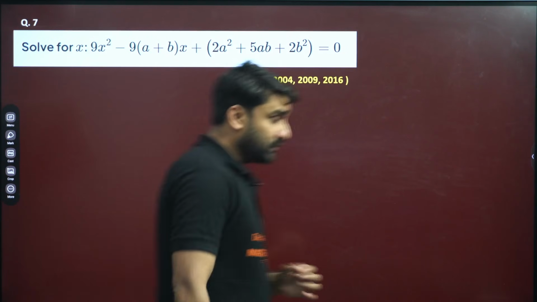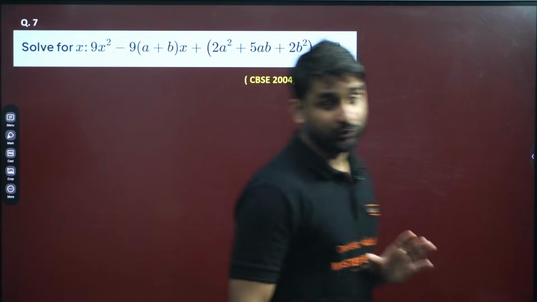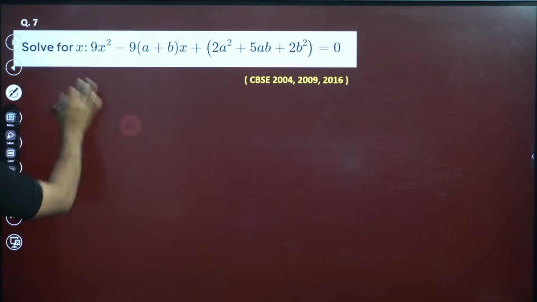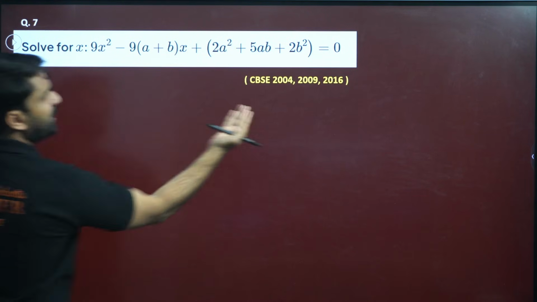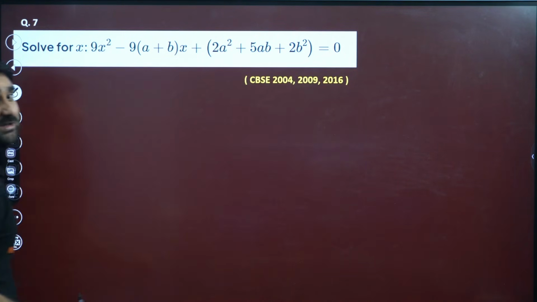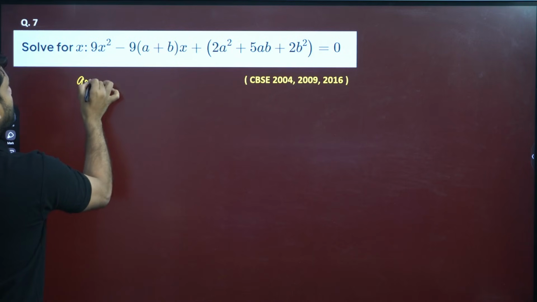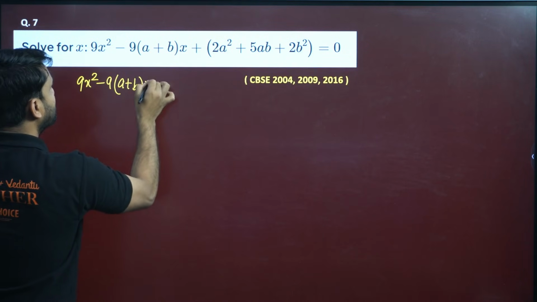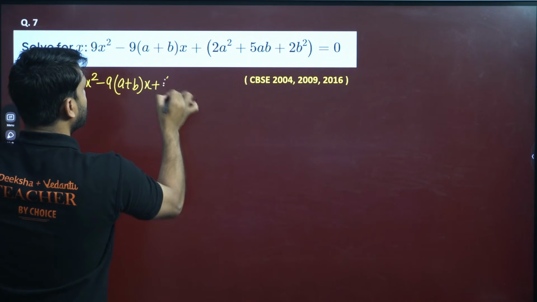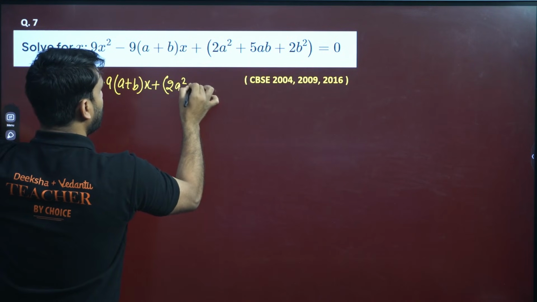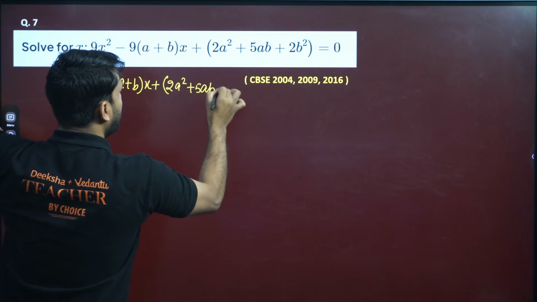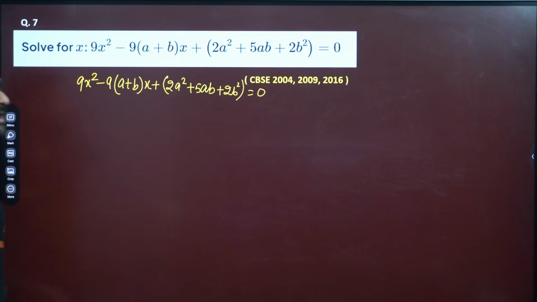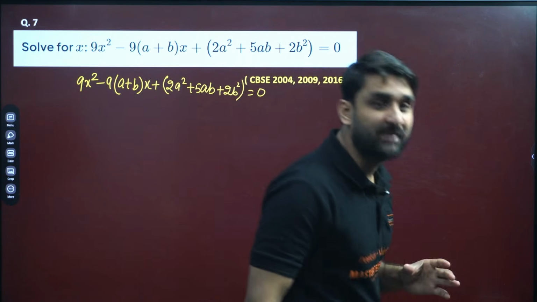Moving to the next question. Wow, this one is good, my dear. Let me tell you, this one is good. So solve for x. A very complex quadratic equation is given to you, and look how frequently this question has been asked by CBSE. So the question is 9x square minus 9 into (a plus b)x plus 2a square plus 5ab plus 2b square equals 0. This is the equation, and we have to find the value of x, my dear.